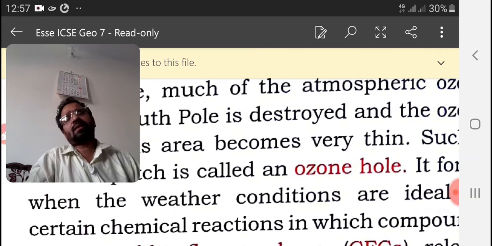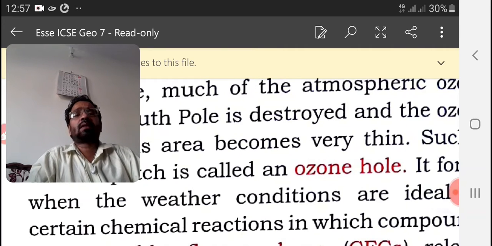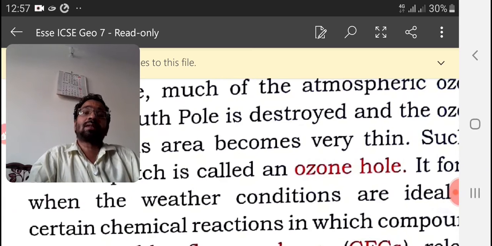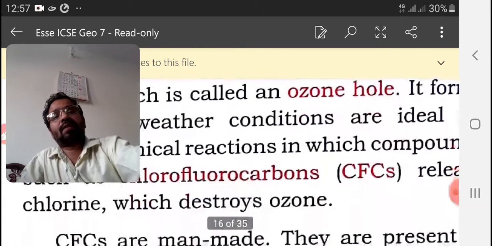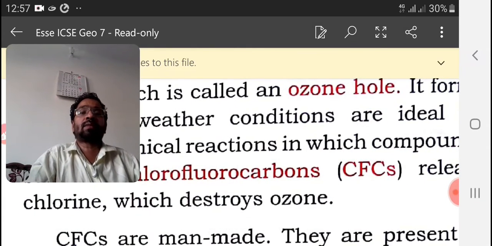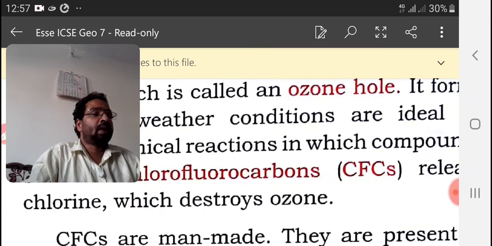And its content will increase when the climate or temperature decreases. Okay, when the cold season comes, what will happen? The chlorofluorocarbon number will increase, and that will make the ozonosphere weak, and that destroys ozone.